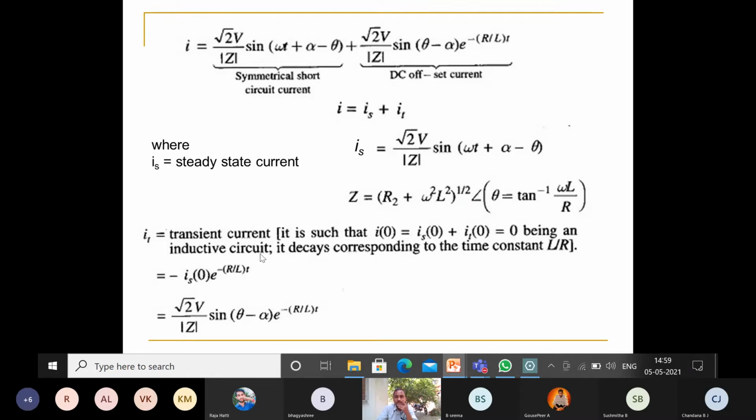Being an inductive circuit, it decays corresponding to the time constant L by R. So that is equal to minus IS of 0 into e raised to minus R by L into t. So the second part, root 2 into V by Z sine of theta minus alpha e raised to minus R by L into t, is called IT of t.